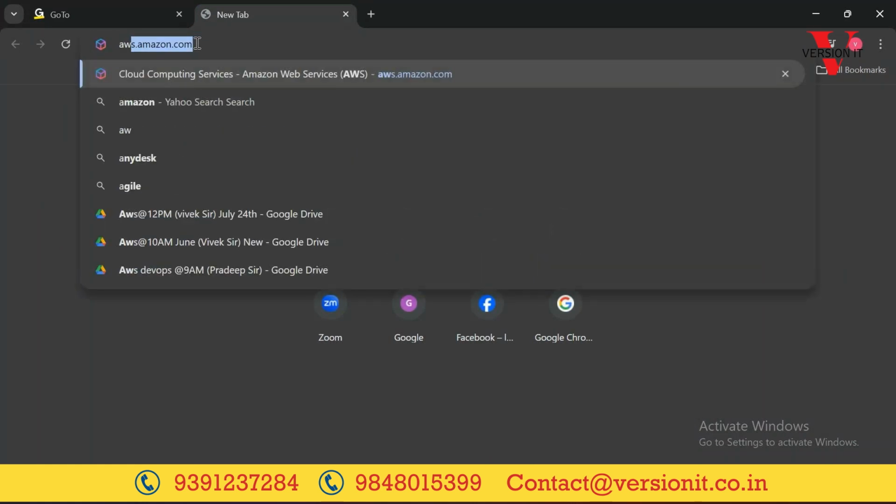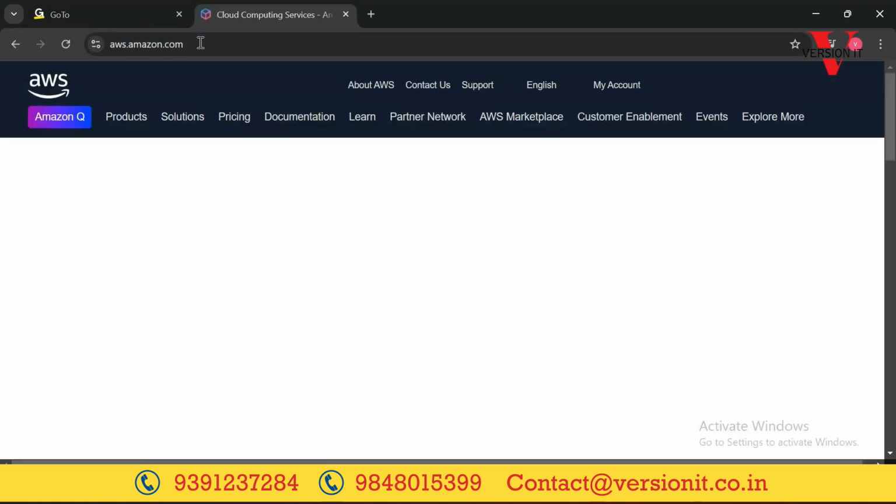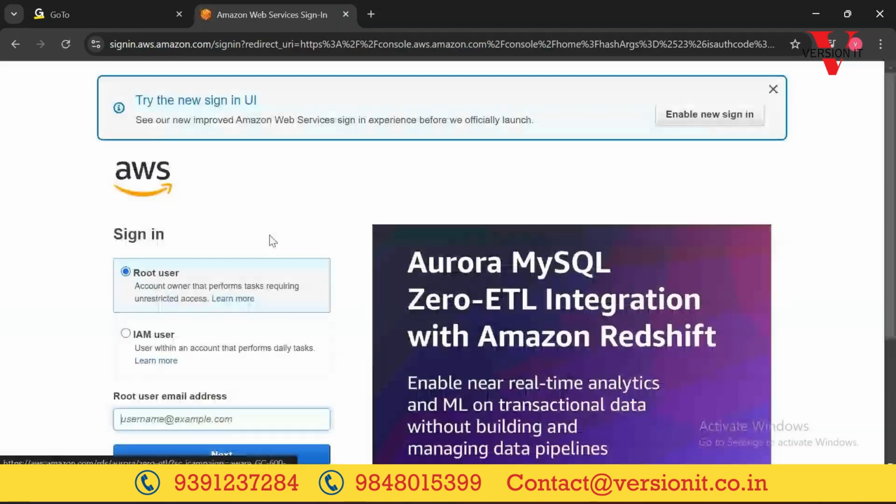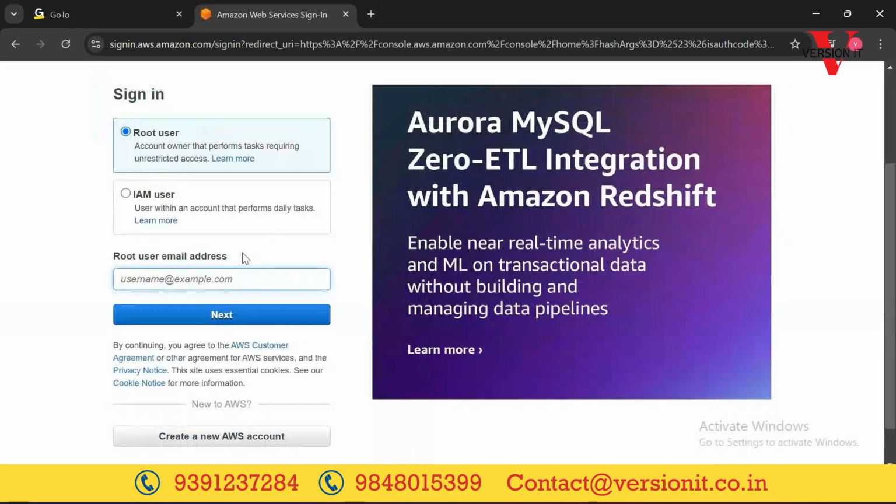So let's log into our AWS account. Once you create your account, just click on sign in and you can log on with your credentials. Just a minute, sir. Because I have created so many accounts, all the accounts are expired. So, taking the help of the offline folks for credentials. Just wait a minute.